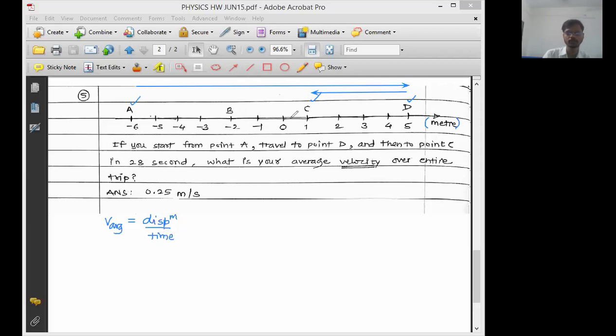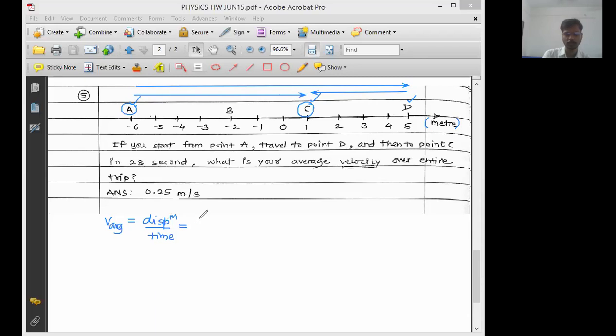Now here, to find out displacement, check which is the start point and which is the end point. Now draw the shortest distance. This is going to be the shortest path between the initial point and the final point. This path length, or the displacement, is equal to final position minus initial position.